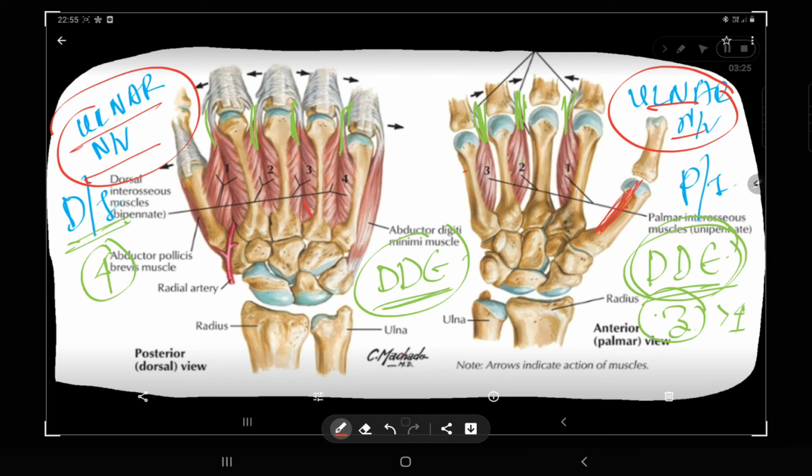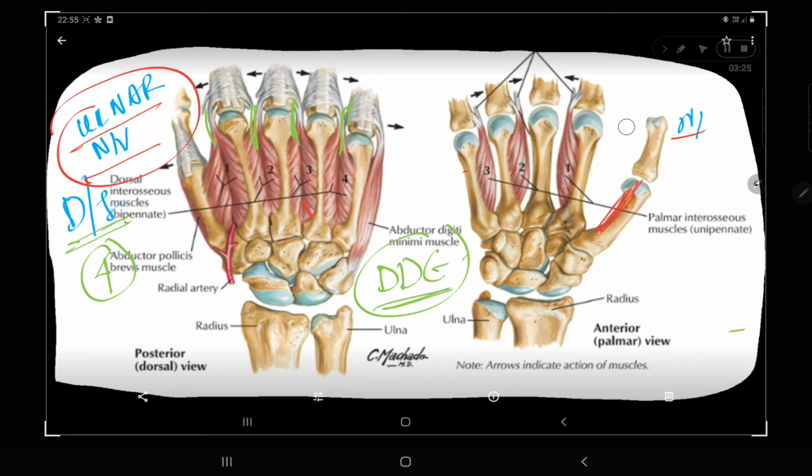Now you can see, one important detail I want to add in this image. First I am going to erase this, and then I will tell you. This is your palmar interossei.